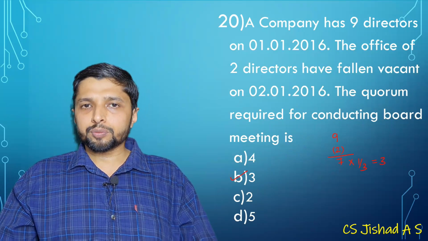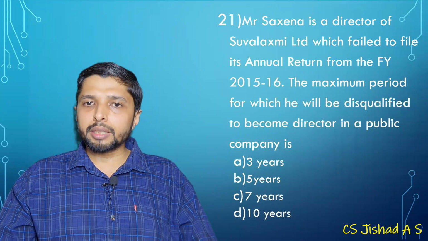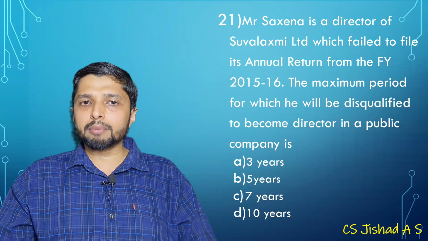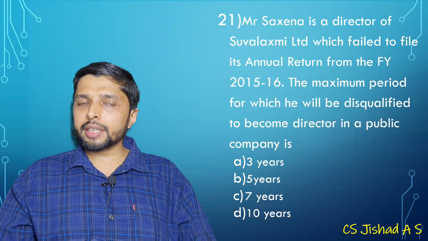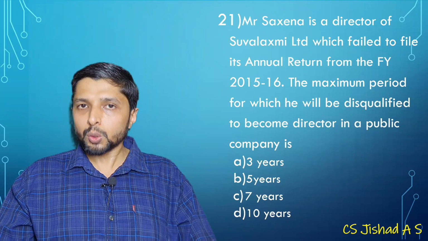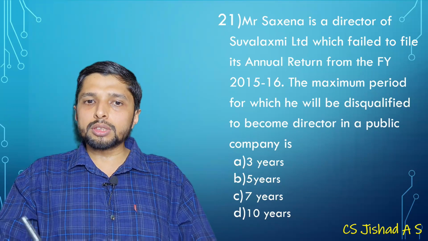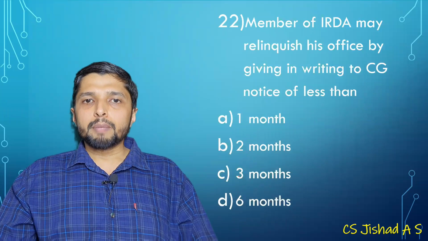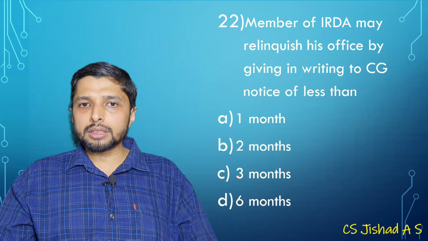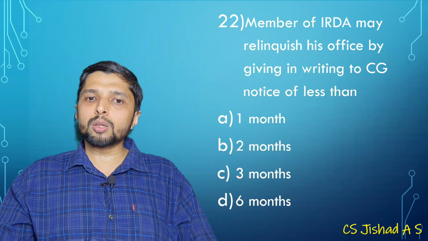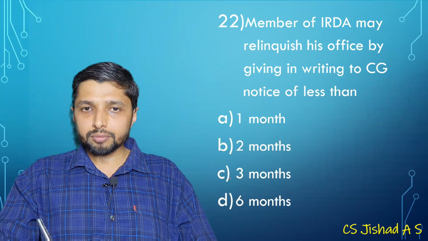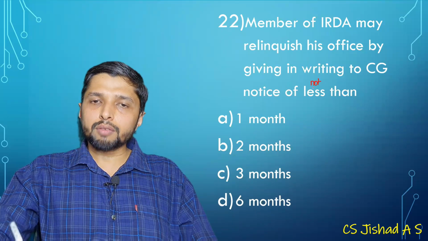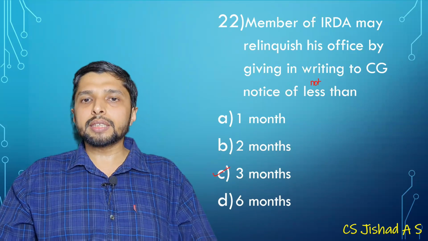Okay. Then Mr. Saxena is director of Sivalakshmi Limited, which failed to file its annual return from financial year 15-16. The maximum period for which he will be disqualified to become director in public company. This is 164 subsection 2, which when 164(2) is attracted, the disqualification will be for a period of 5 years. Okay. Member of IRDA may relinquish his office by giving in writing to central government notice of not less than, okay, sorry, notice of minimum 3 months. It is a typing error.